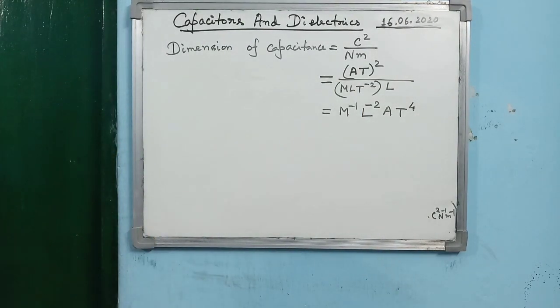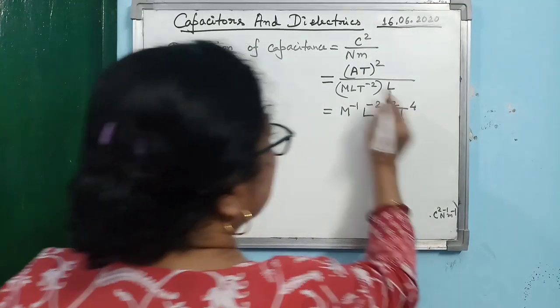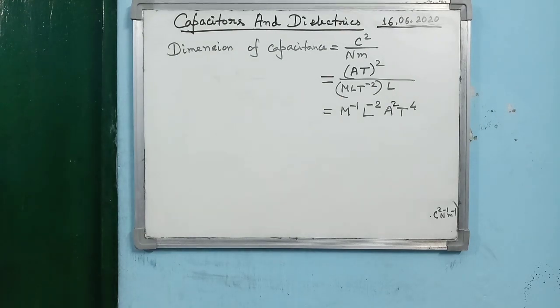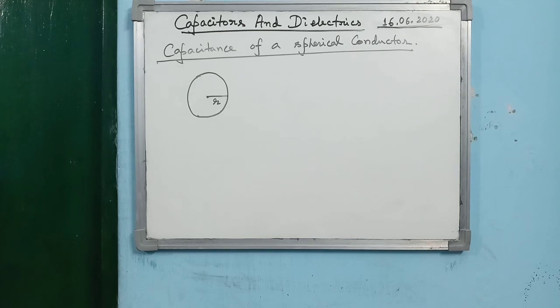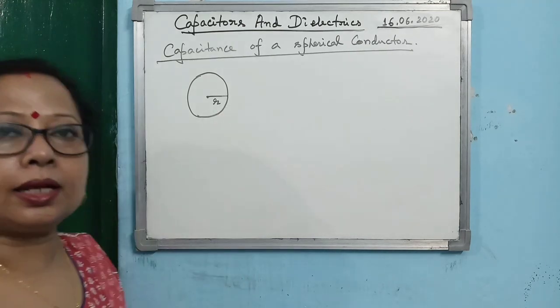Alright, so this is the dimension of capacitance and you must learn and remember it. Is that clear? Sorry, here it will be A squared. A squared M to the power minus 1, L to the power minus 2, and then T to the power 4 is the dimension of capacitance.